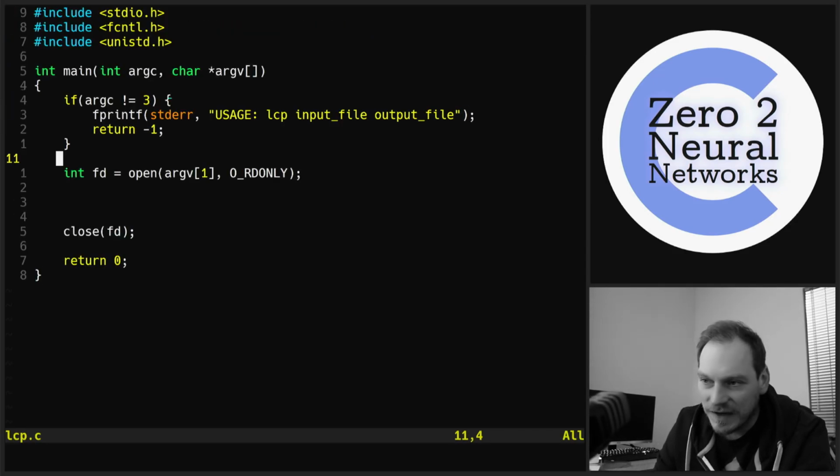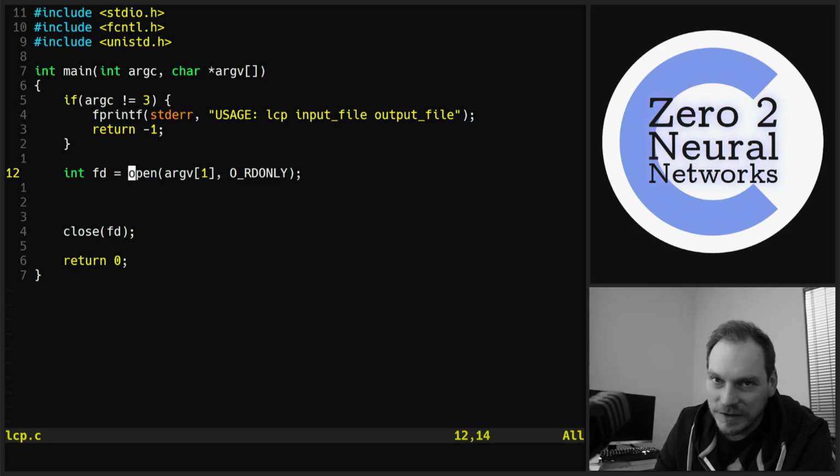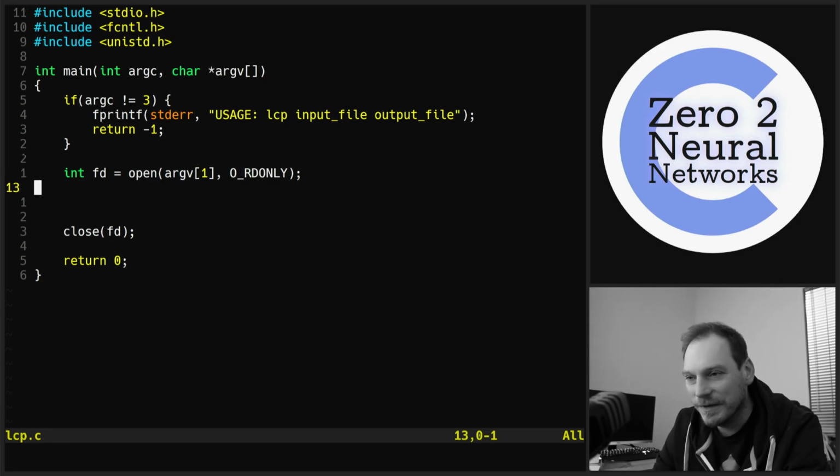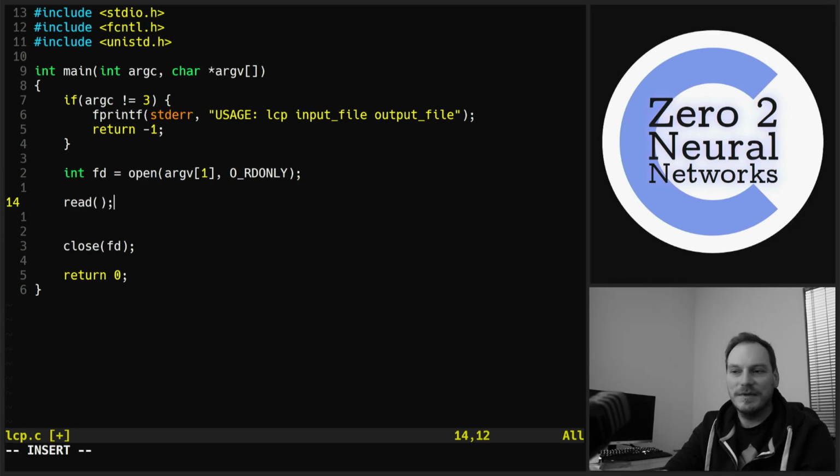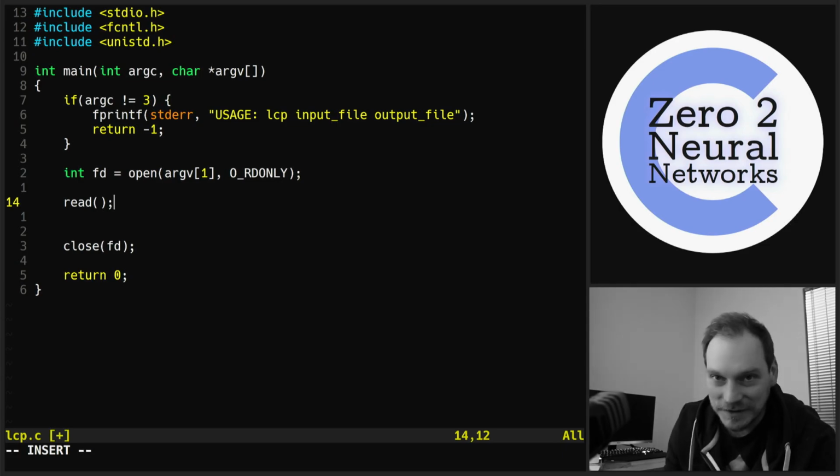So we're opening this file, but we're not actually doing anything with it, are we? So let's do something with it. What we need to do is read the data from the file. We'll start by just printing it out to the standard out. So we'll get this program to read the data from the file and print it out onto the screen with a normal printf. So let's start by doing that.